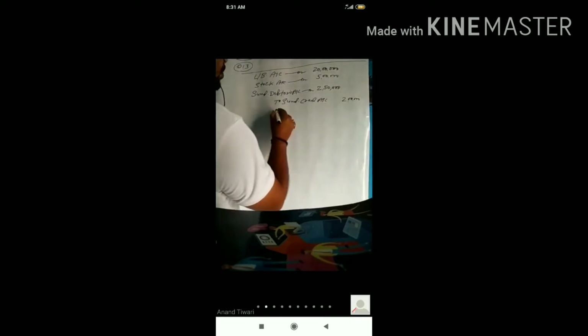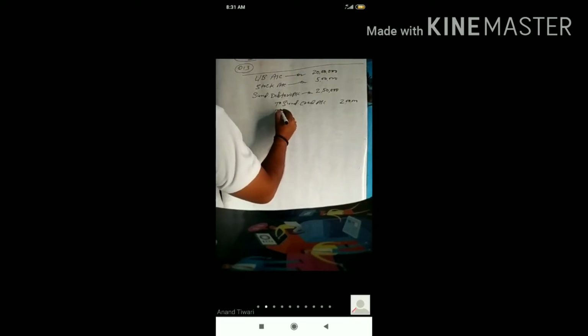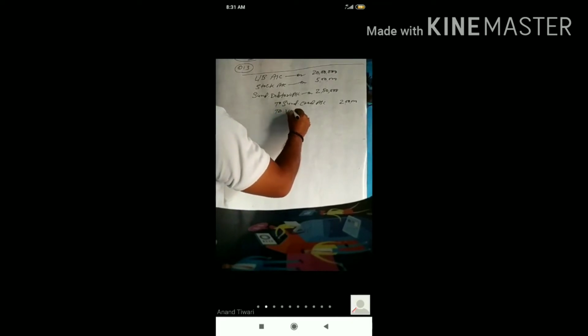And also here you have to write the purchase consideration, that will be to vendors account,